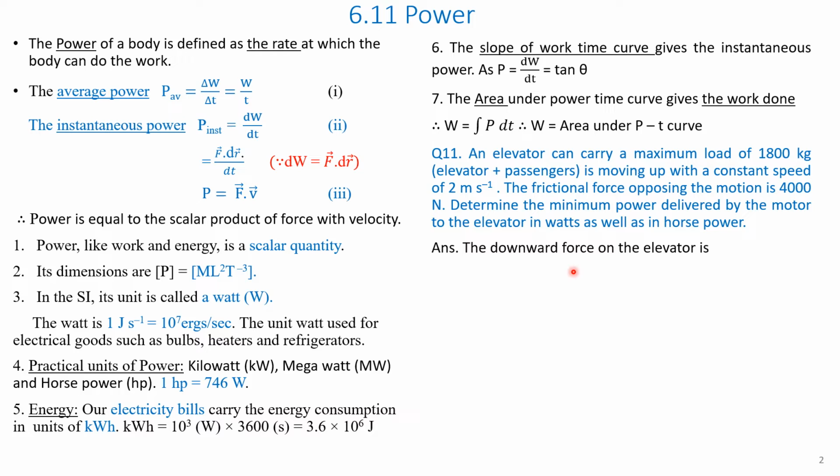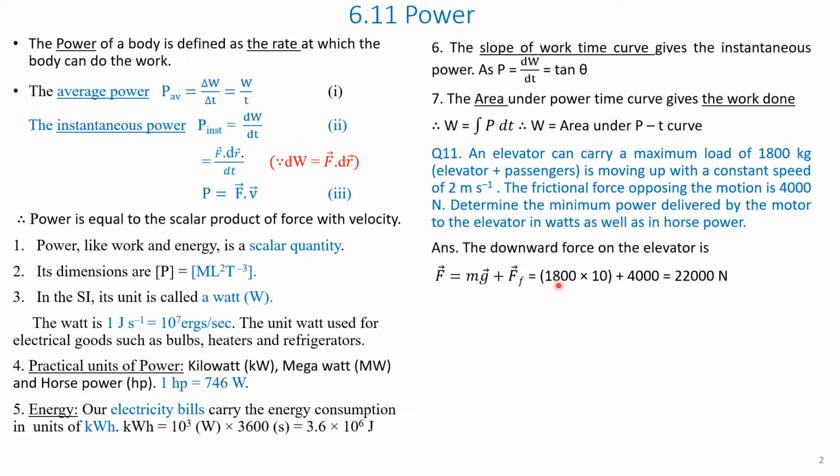Answer. The downward force on the elevator is F equal to mg, which is due to the weight, where g is the gravitational acceleration and m is the mass, plus the frictional force. Therefore, mass is given as 1800 kg. The value of g we will assume as 10 meters per second squared.